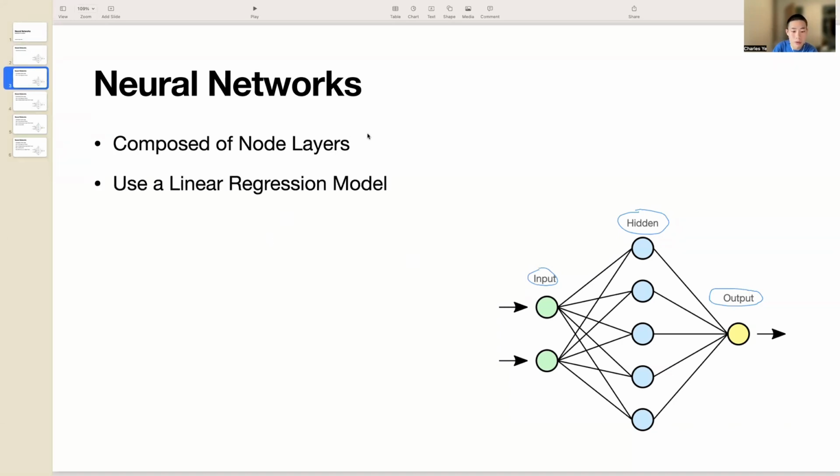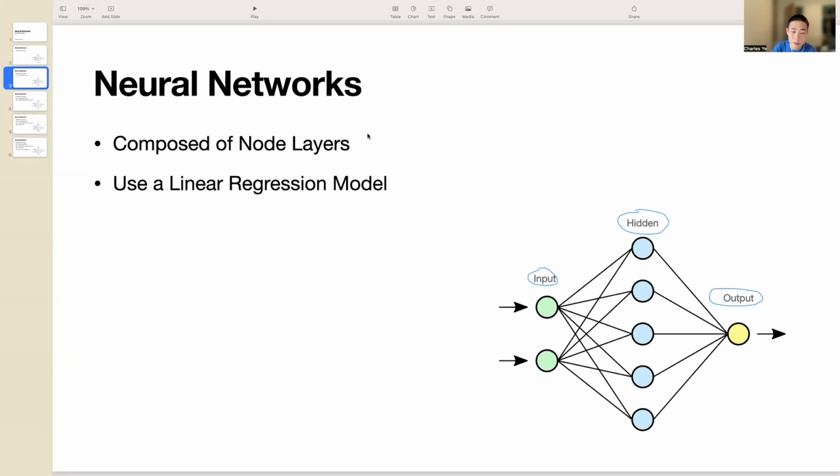Now, number two: think of each node, or artificial neuron, as its own linear regression model. Linear regression is a mathematical model that is used to predict future events. The weights of the connections between the nodes determine how much influence each input has on the output. So each node is composed of input data, weights, a bias or a threshold, and then an output.